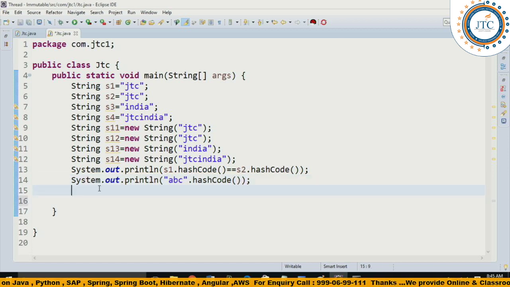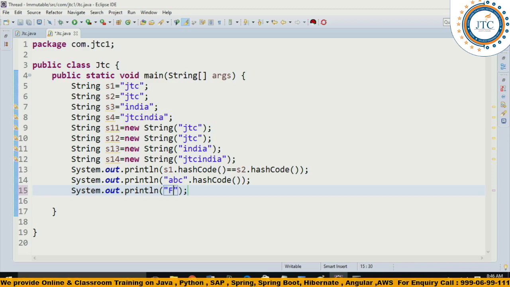Let's see. Suppose if we write capital A, B, C, we can write it like this. This is all about the combination.